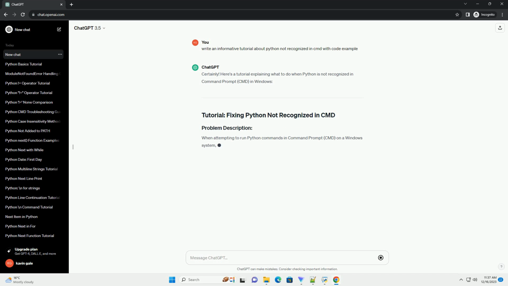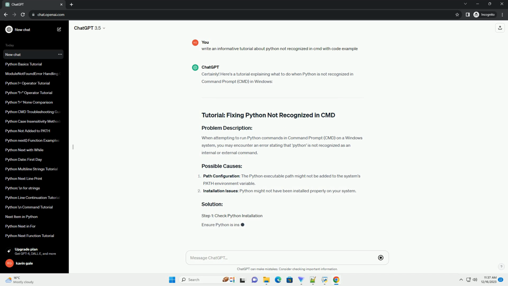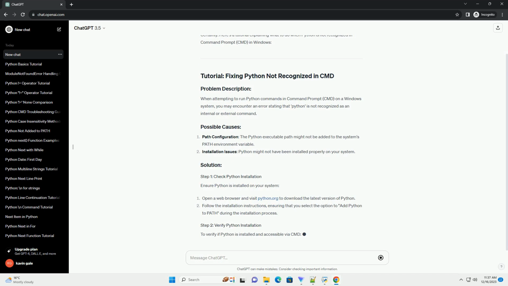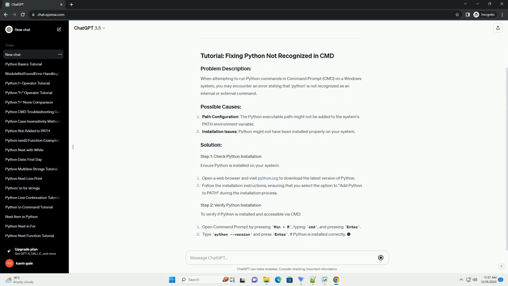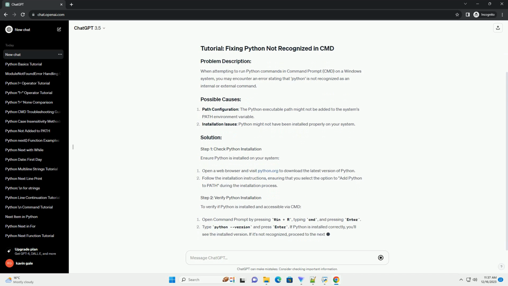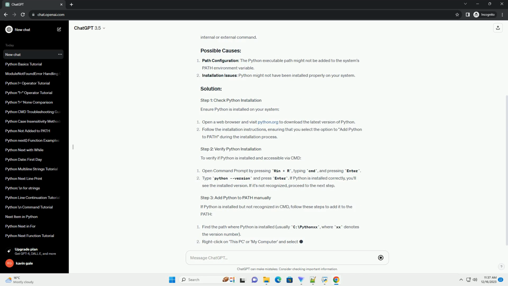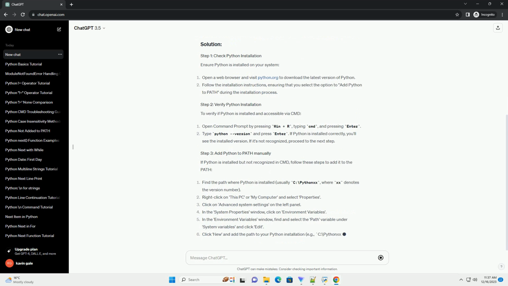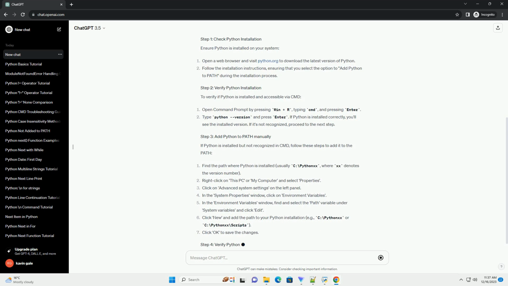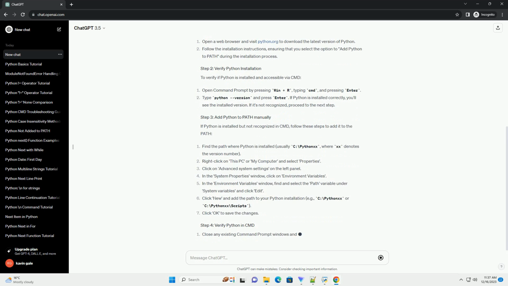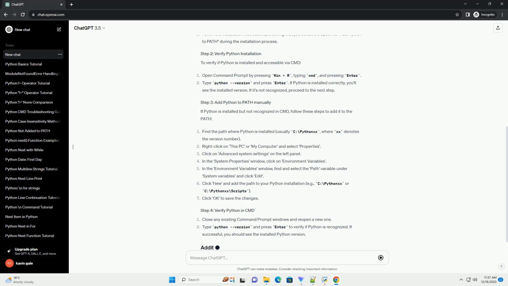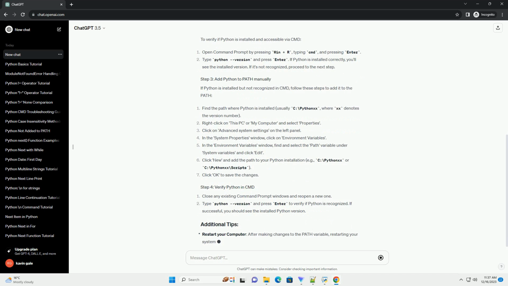Title: Troubleshooting Python not recognized in CMD, command prompt. Introduction. One common issue that Python developers may encounter is the "Python not recognized" error in the command prompt, CMD, on Windows. This issue usually occurs when the system is unable to locate the Python executable in the system's path. This tutorial will guide you through the steps to troubleshoot and resolve this problem.